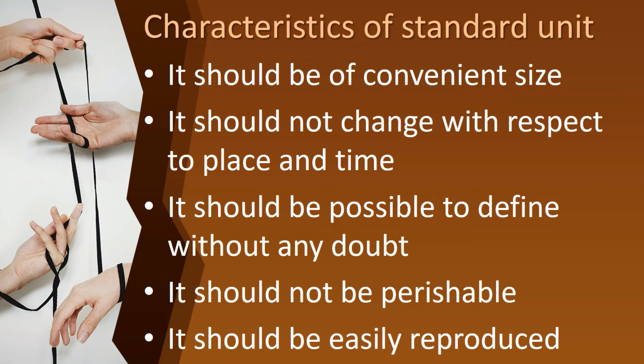And then the fourth one, it should not be perishable. And the fifth one, it should be easily reproduced. Even if it perishes, it should be easily reproduced; only then is it a standard unit. Okay children, so we have learned 5 points in the characteristics of standard unit.